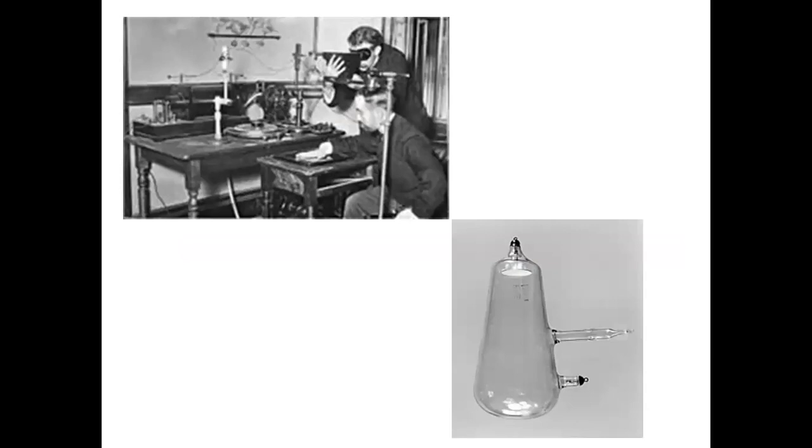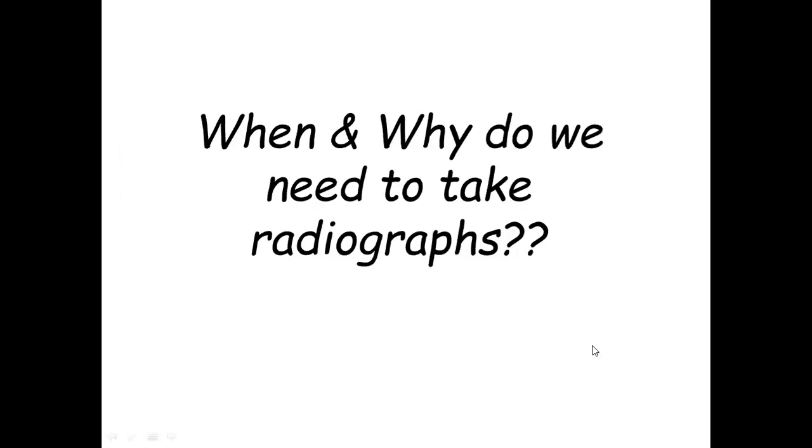So this was the glass tube known as the Coolidge tube. X-rays were passing through it. And the first image shows you the first kind of X-ray production in the early 1890s. And this is the glass tube.